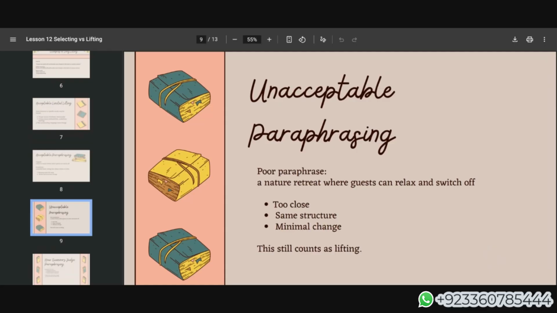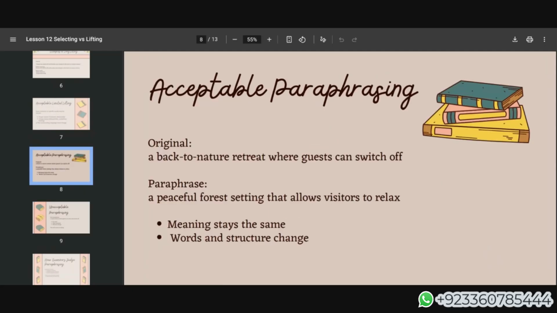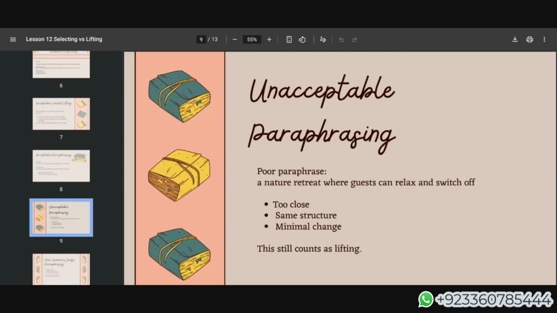Paraphrasing that is not acceptable. For example, a nature retreat where guests can relax and switch off. Too close, same structure, minimal change. यहाँ पे the structure is again the same और बिल्कुल एक आधे word का change है. For example, आप अगर यहाँ पे देखें a back to nature retreat और यहाँ पे है a nature retreat, तो कुछ भी change नहीं हुआ और everything is same. सिर्फ आपने एक word minus कर दिया, तो this is still lifting.